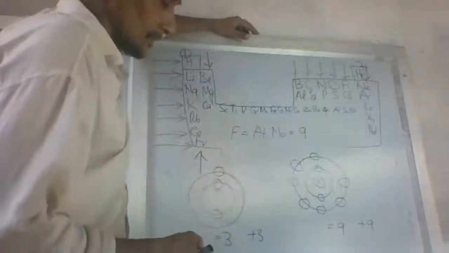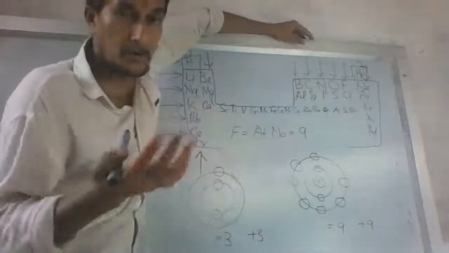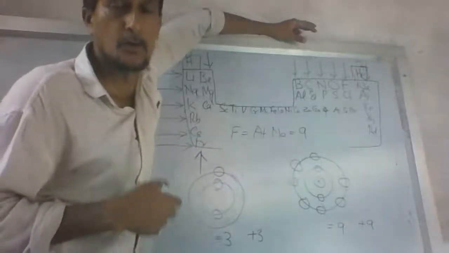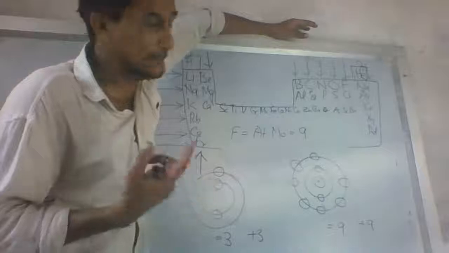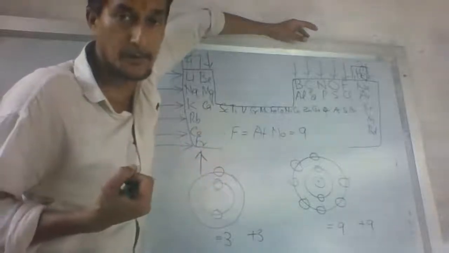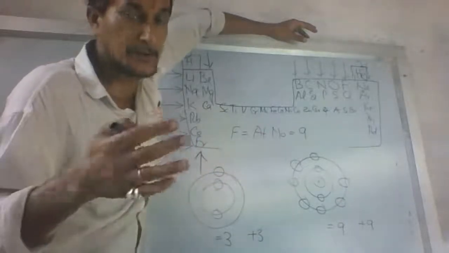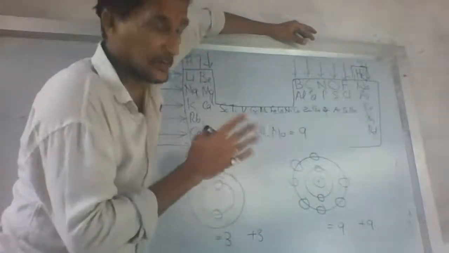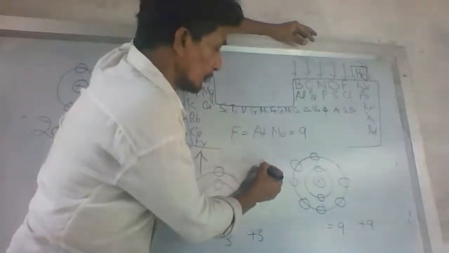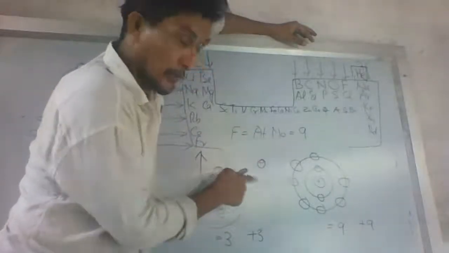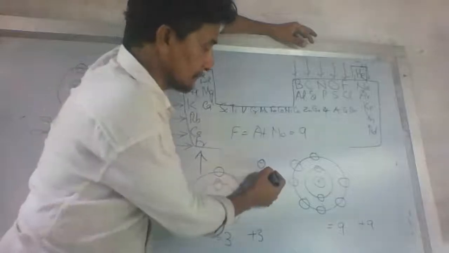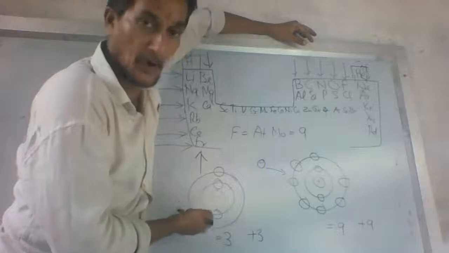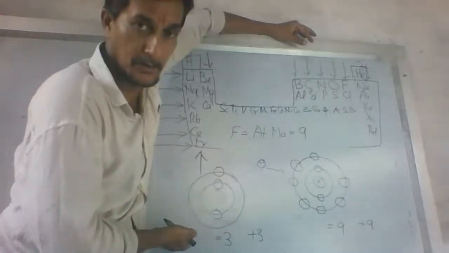And now tell me, in a tug of war in your school or college, with 9 people on one side and 3 on the other side, who will pull the group? 9 have more pulling power, attractive power. 9 positive charges are here. They will pull 1 electron in between these two elements. It will pull with much more force in comparison with this, because this has only a plus 3 charge.